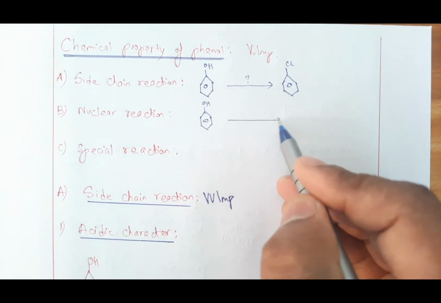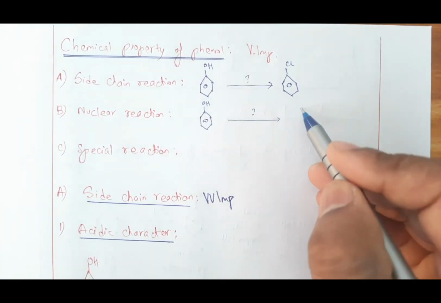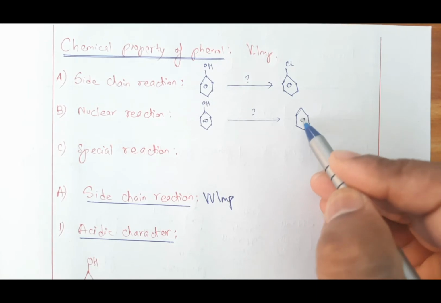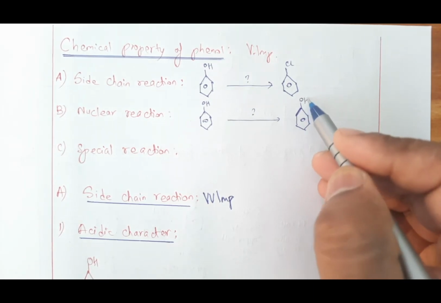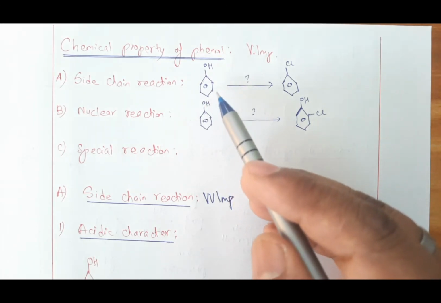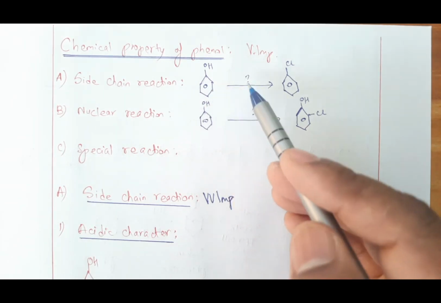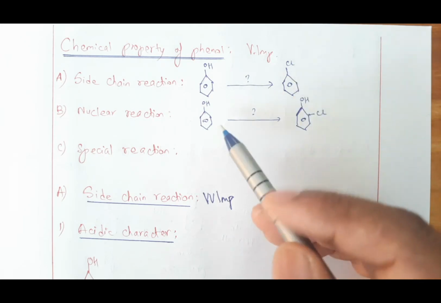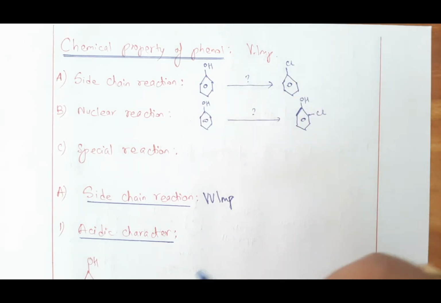You did something again out here, whereby Cl group enters here. So students, you can see from here, when phenol is reacted with something, it becomes chlorobenzene. And here when it reacts with something, we get a compound like this.